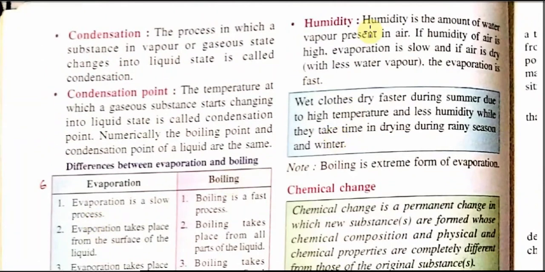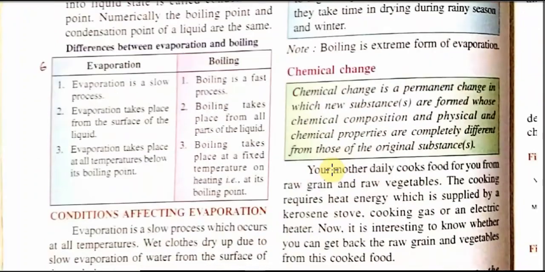Next point is humidity. Humidity is the amount of water vapor present in air. If humidity is very high, evaporation will be slow, and if the air is dry, the evaporation will be faster. Wet clothes dry faster during summer season because of this reason. Now, what is boiling? We can say that boiling is an extreme form of evaporation.